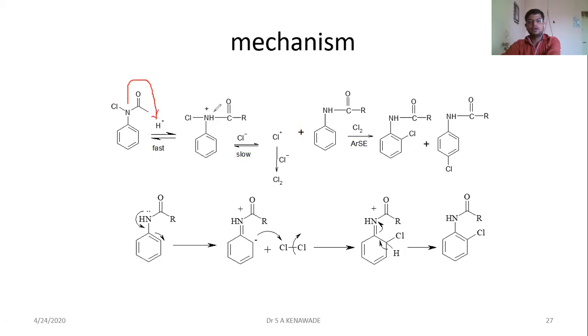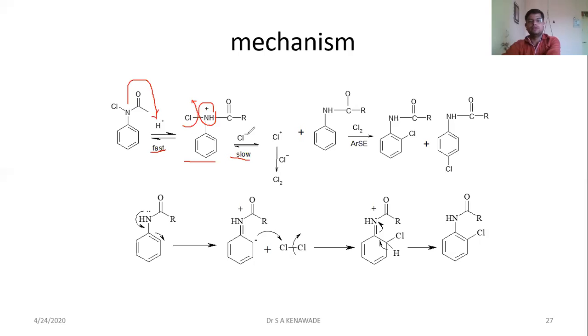Then a quaternary ammonium salt is formed. This compound is unstable because the nitrogen has four bonds. Hence, to attain stability, the chlorine has to leave from the nitrogen. This is the fast step and this is the slow step.